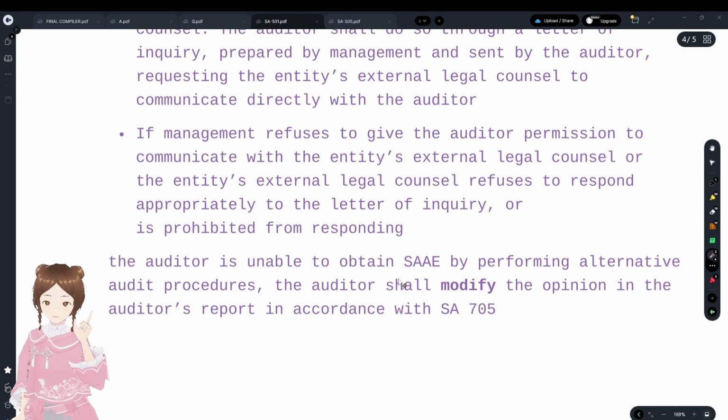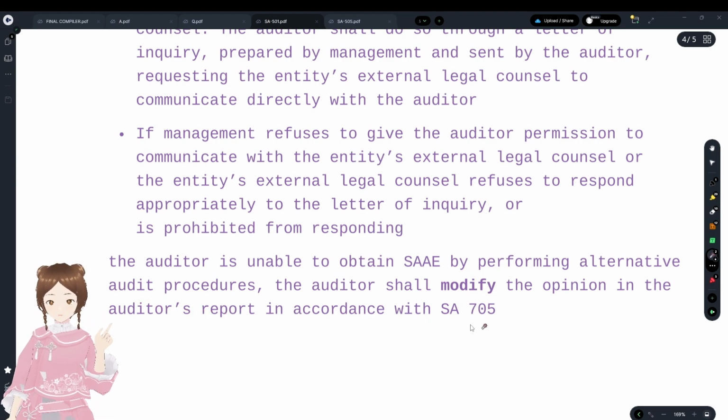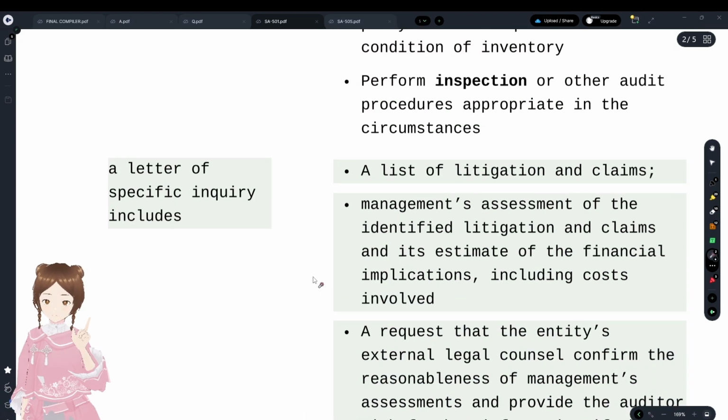If the auditor is unable to obtain sufficient appropriate audit evidence by performing alternate audit procedures, he shall modify the opinion under SA 705. Okay, that's the thing with regards to that.